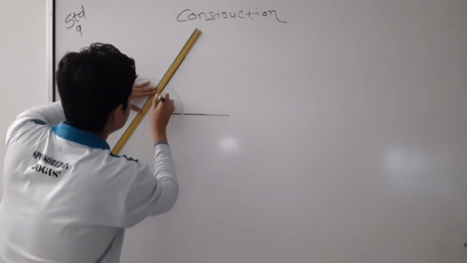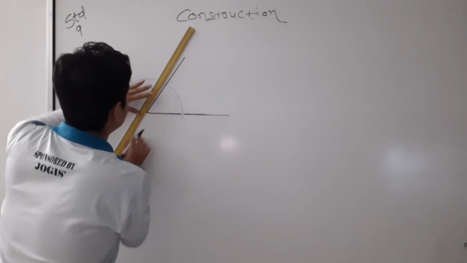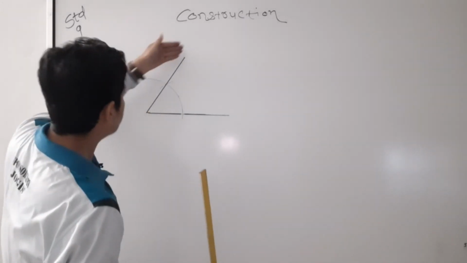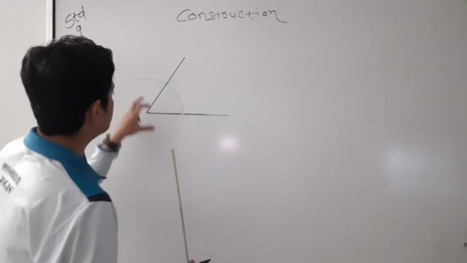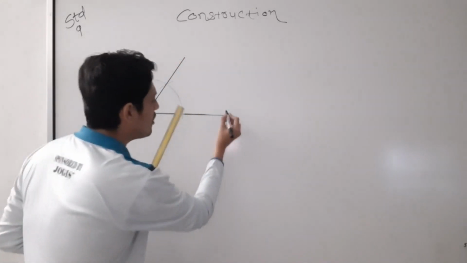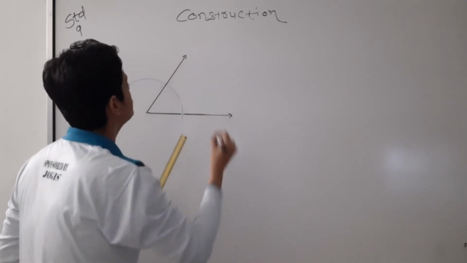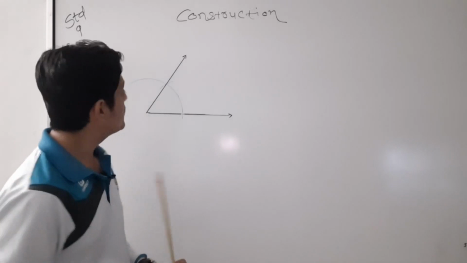I will just pass it here. You can see this because the black marker is clearly visible. This is your 60-degree angle, and don't forget to draw a ray, because this is the ray.